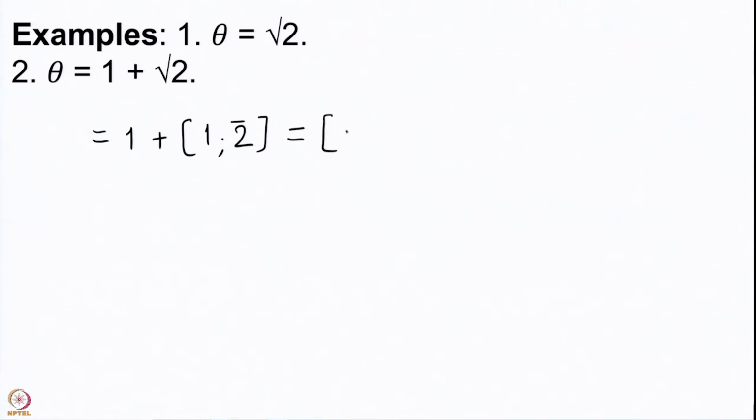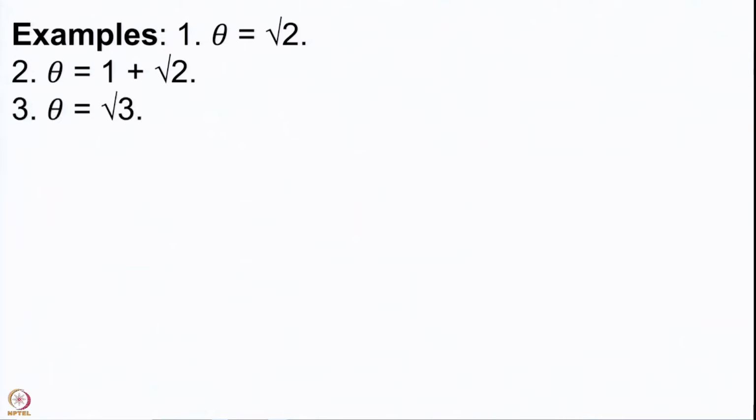And so, we are going to get 2 semicolon 2 continued, or the periodic expression for 2, and therefore, this can simply be written as 2 bar. The 2's get repeated periodically. This is the expression for theta equal to 1 plus root 2.